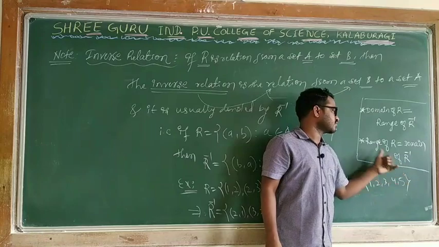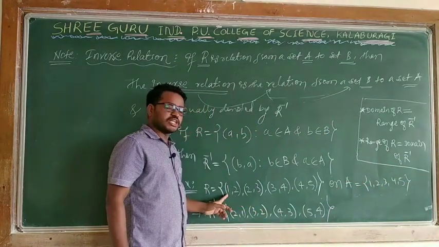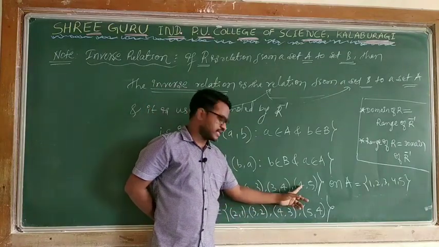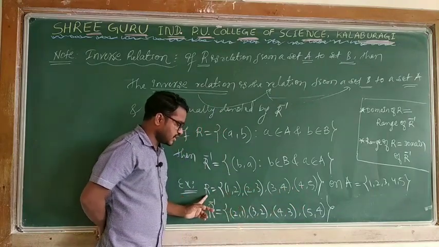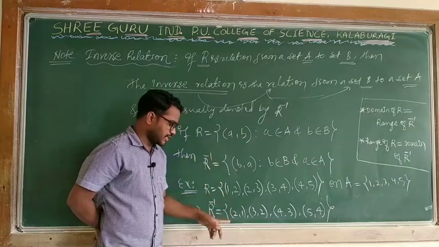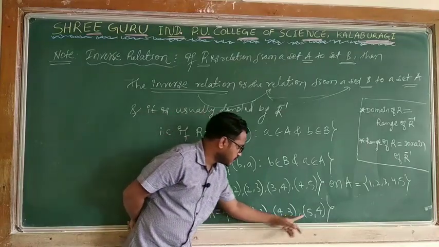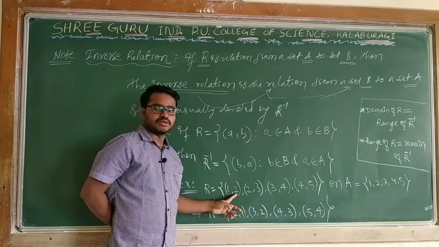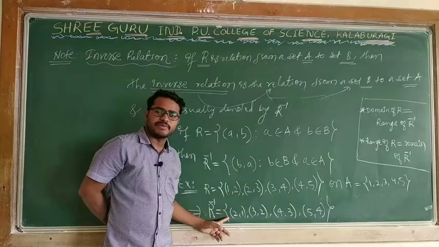Domain of the inverse relation will become the range of the inverse relation, because here I can say the domain is what? The first elements of the ordered pairs 1 2 3 4. So where is it in the case of the inverse relation? Second elements. In the case of the relation, the first elements are becoming the second elements of the inverse relation. You see 1 2 3 4, and the second element of the ordered pair of the relation will become the first element of the inverse relation.